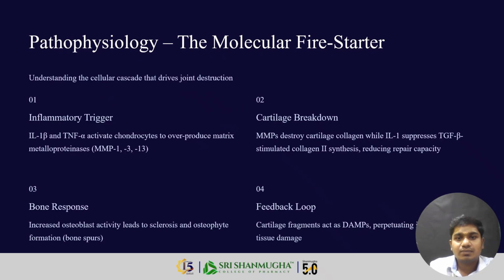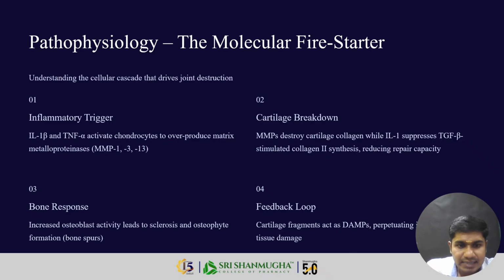What is the pathophysiology, the molecular fire starter? It is understanding the cellular cascade that drives joint destruction. First one is the inflammation trigger. Interleukin 1 beta and TNF alpha activate chondrocytes to overproduce matrix metalloproteinases, and cartilage breaks down. The MMPs destroy cartilage collagens, while interleukin 1 suppresses TGF beta, which stimulates collagen 2 synthesis, reducing the repair capacity.